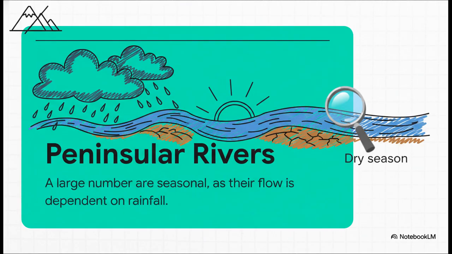Now let's look at the peninsular rivers. In contrast, these rivers are mostly seasonal. This means their flow depends mainly on rainfall. So during the monsoon season, they are full of water. But during the dry season, the amount of water reduces, and some of the smaller rivers might even dry up completely. They do not have melting snow to feed them.